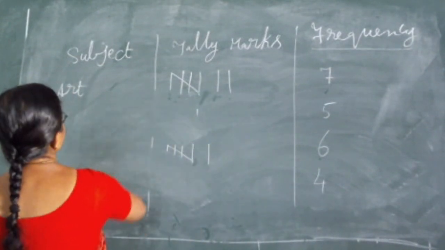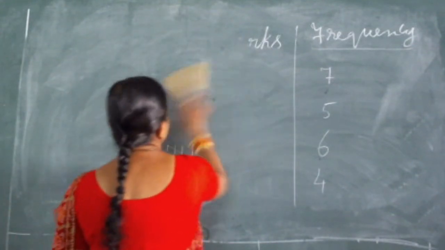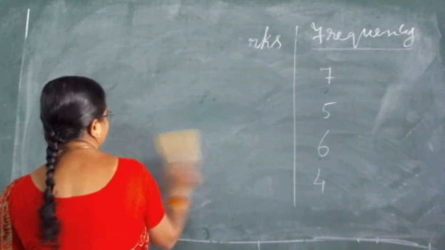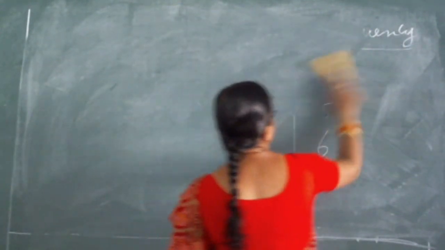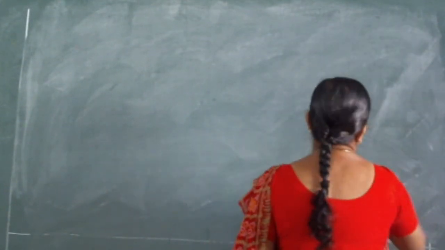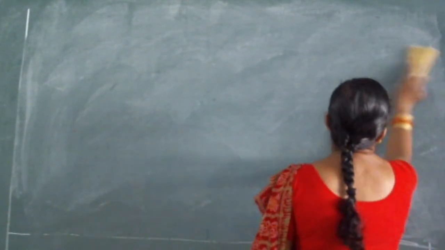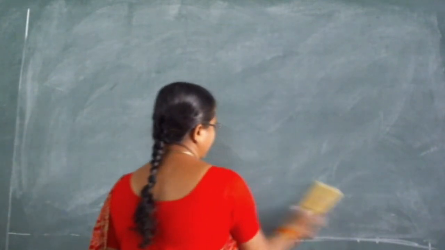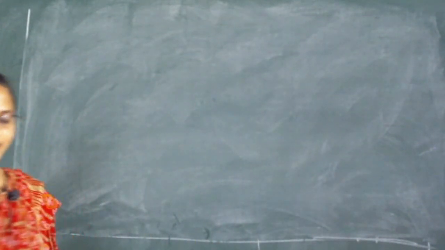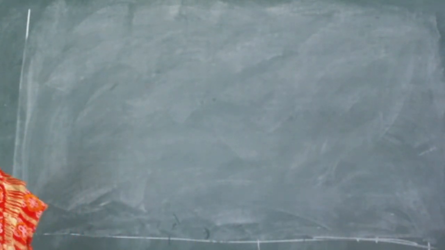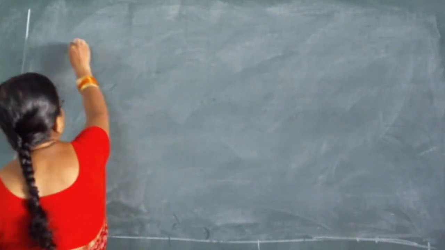We have the marks of 60 children in the maths subject. So how can we know how many children were getting which marks? For a clear picture of their marks, and how many children were getting marks in between 0, how can we do the grouping of the data?